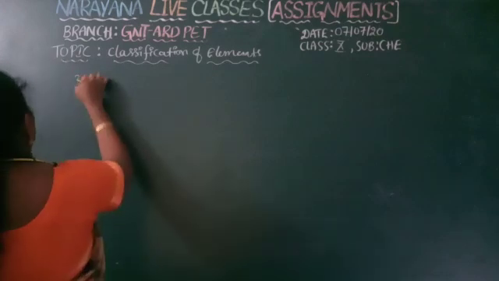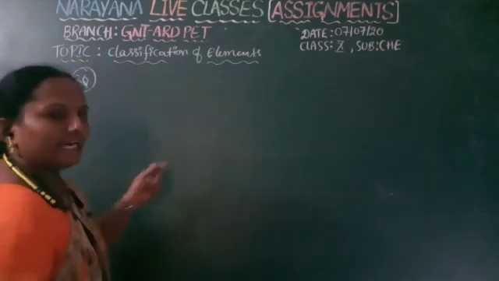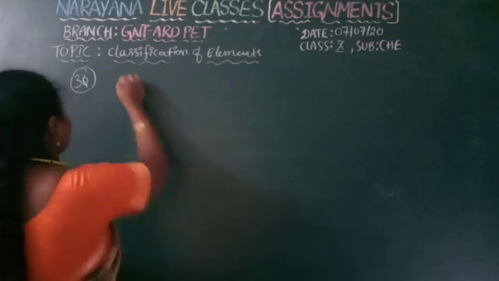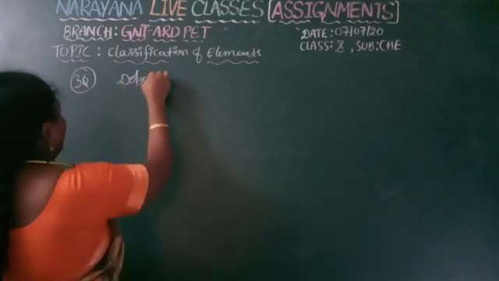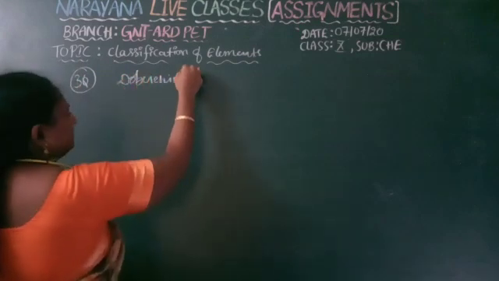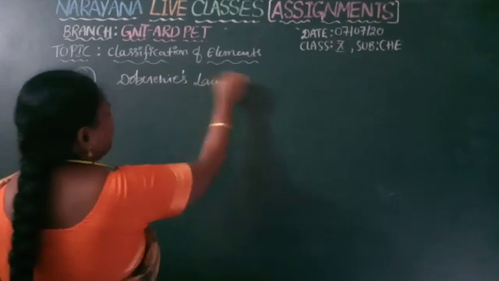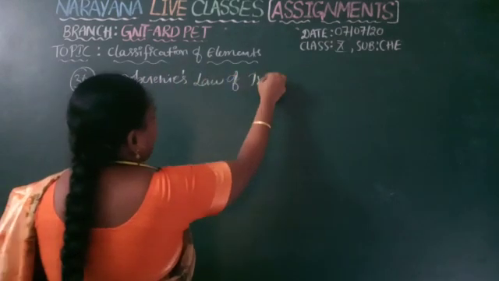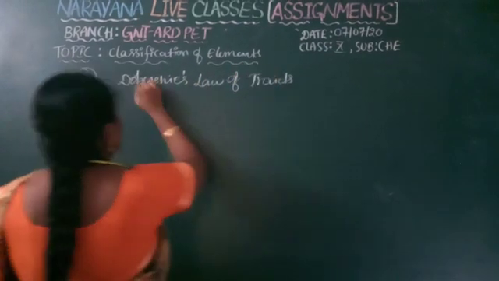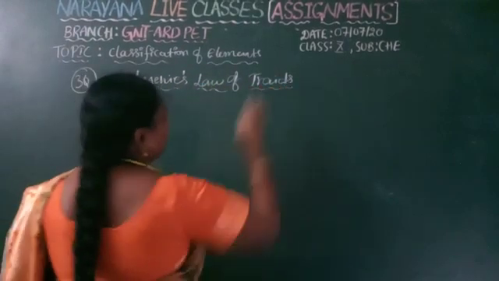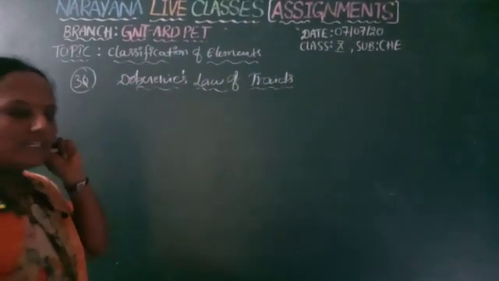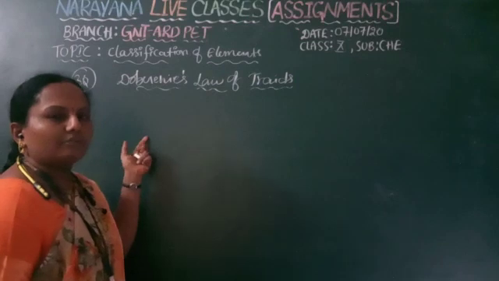Next, question number 3. The third question is: state Dobereiner's law of triads with two examples, a 2 marks question. First we have to write the statement.